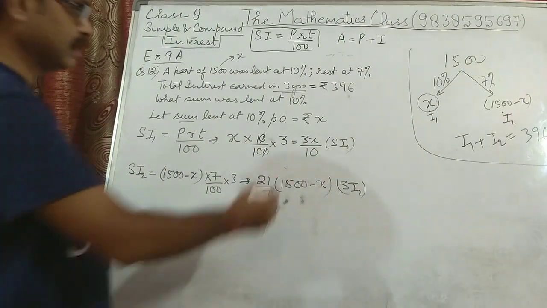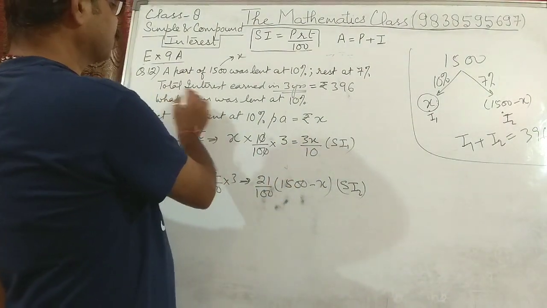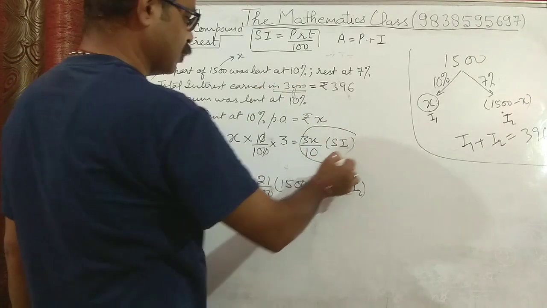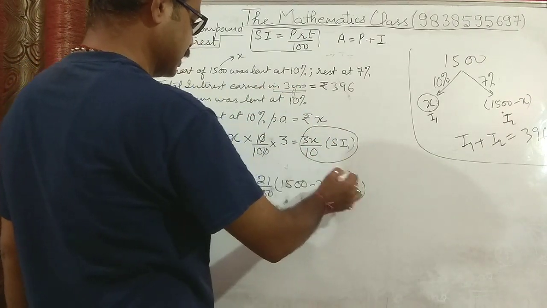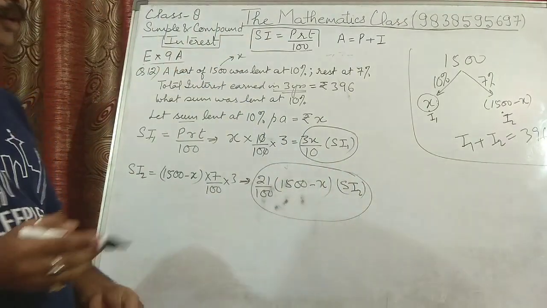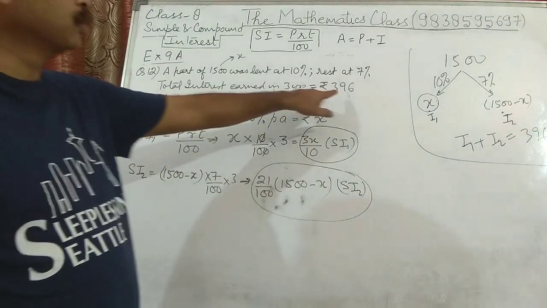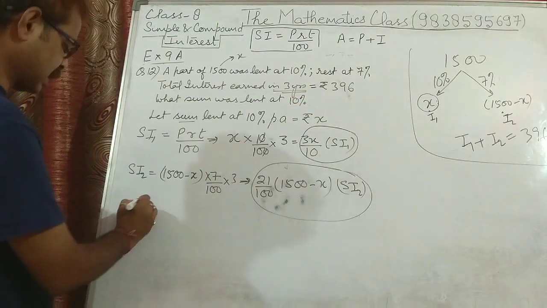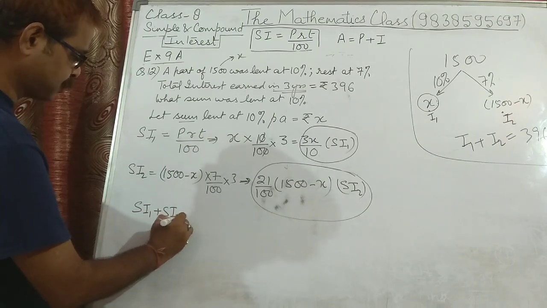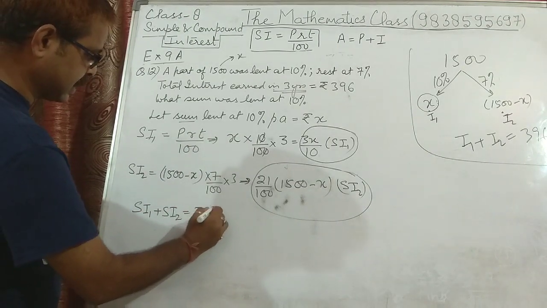Now they say that the total interest earned in 3 years, meaning this interest plus this interest, when added together, equates to 396. What I mean to say is, SI1 plus SI2 is equal to 396.